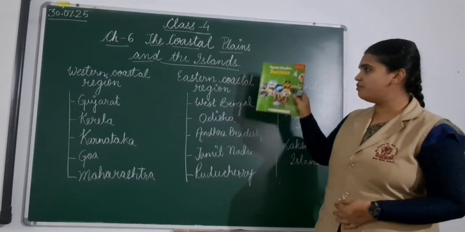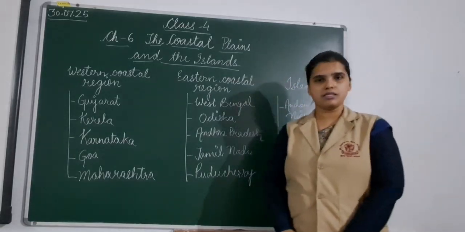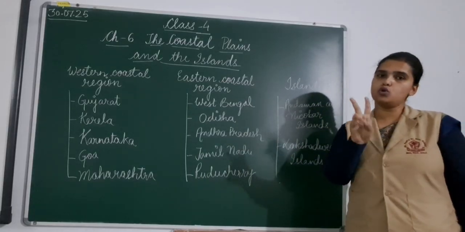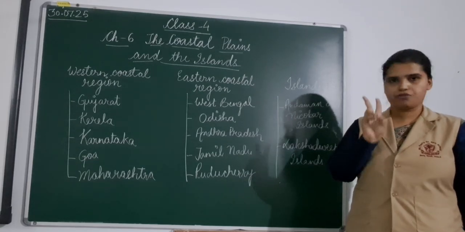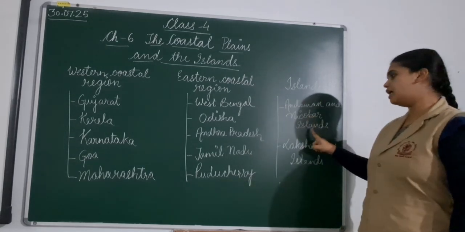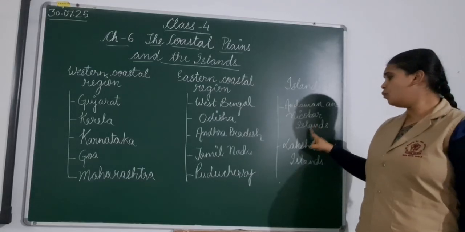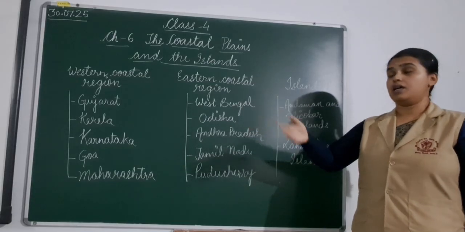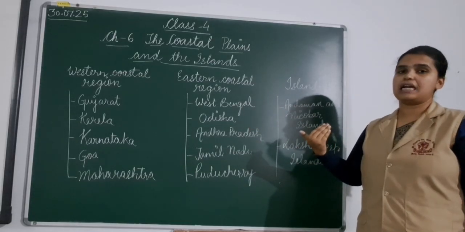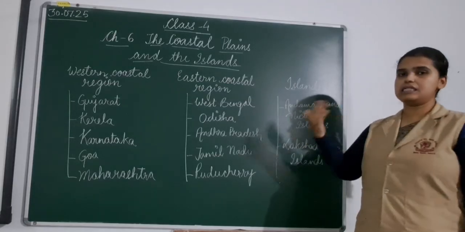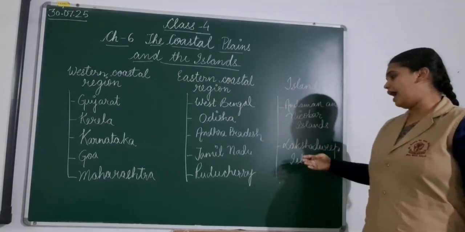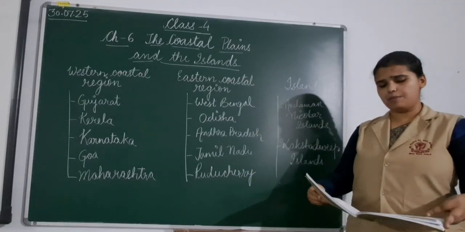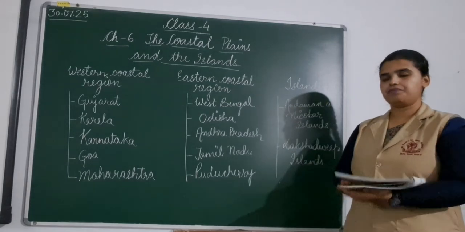Now, as we have revised these eastern coastal plains once, we can move to the islands. We have 2 groups of islands that come under the territory of India. First one is the Andaman and Nicobar Islands, which is situated in the Bay of Bengal, the eastern side water body that lies near India. So Andaman and Nicobar Islands lie in the Bay of Bengal, and Lakshadweep Islands lie in Arabian Sea. So let us read about Andaman and Nicobar Islands first.